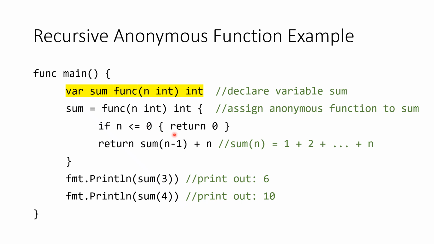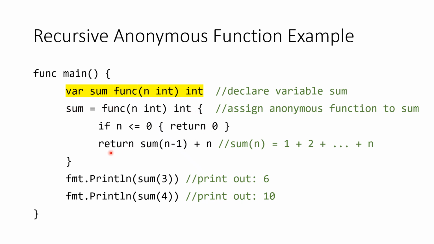That is, it takes an integer n as argument and returns the sum of all integers from 1 to n. But here we first declare variable sum to be of the same function type as the anonymous function. Then we assign the anonymous function to variable sum.